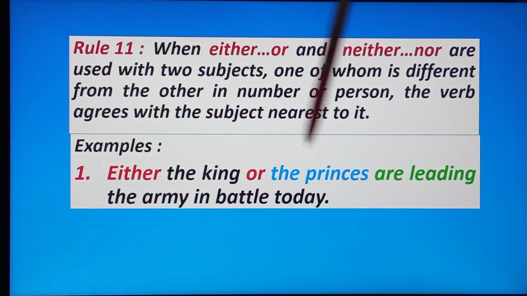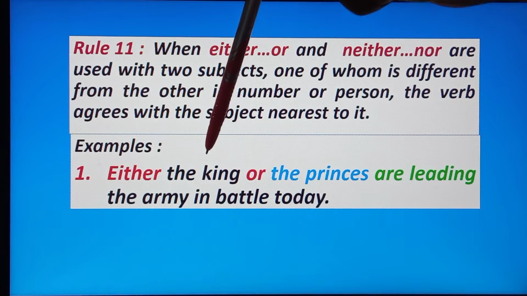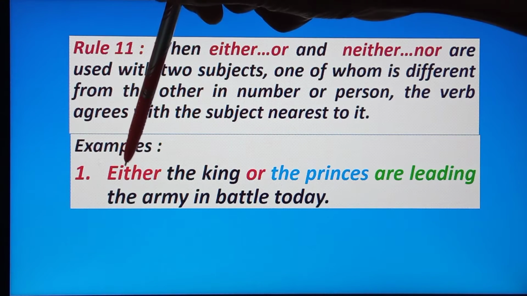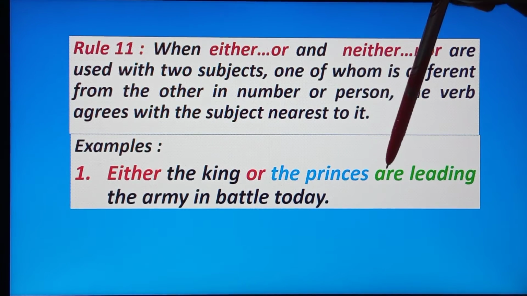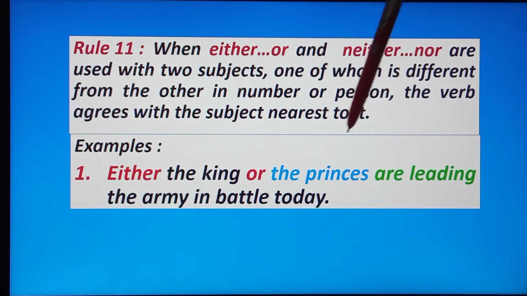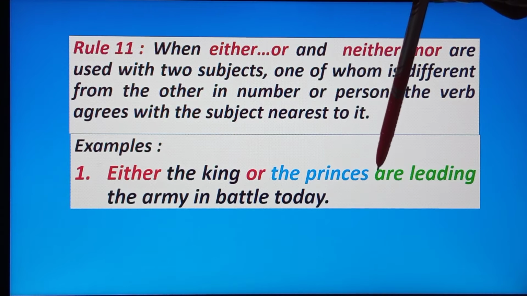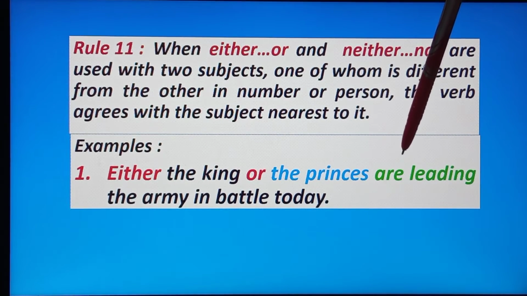Okay, and both the subjects are joined by either or. And here, which is the nearest subject to the verb? Here are is the verb, and the nearest subject is the princess. The princess is plural. So the verb is plural. So we are putting here are.